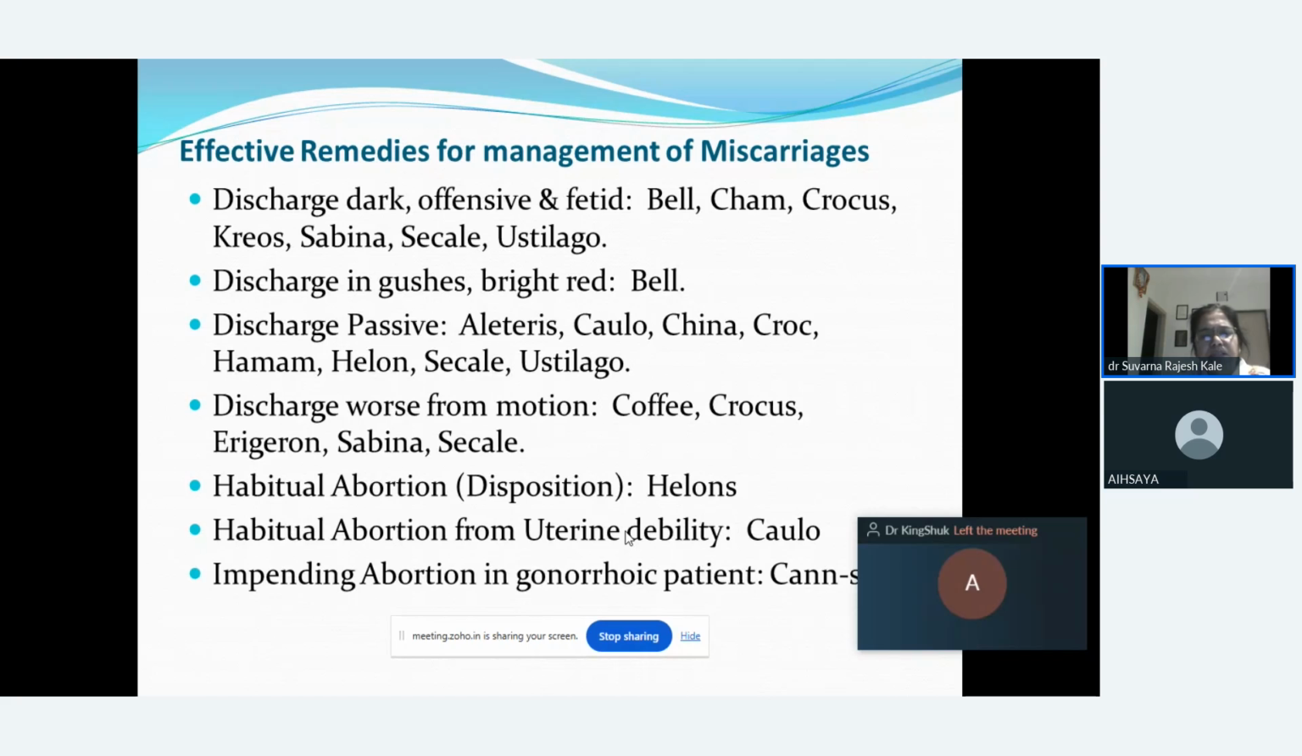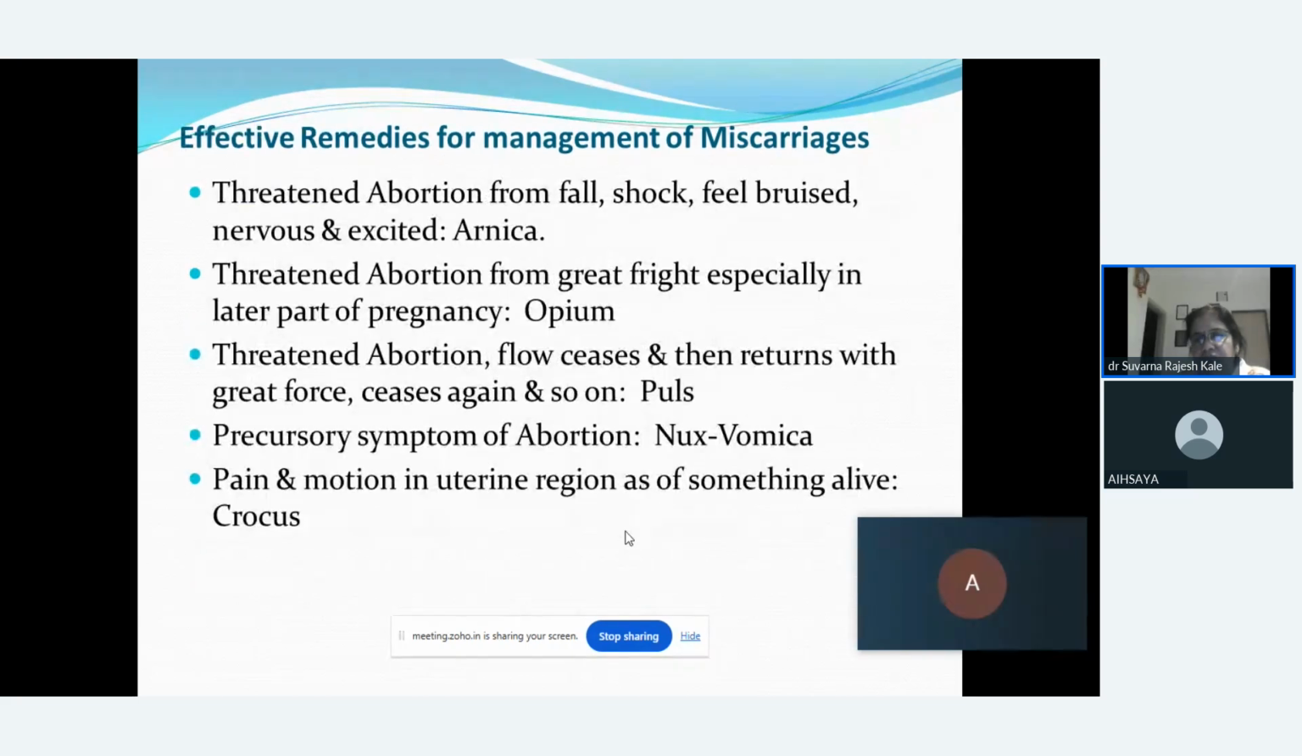When the discharges are gushing, bright red, only Belladonna is given in the repertory. When the discharges are passive, we can think of Aletris, Caulophyllum, China, and Crocus, or Helonias, Secale cornutum, Eupatorium. Discharges worse from motion, then Crocus, Sabina can be given. In cases of habitual abortion, if there is a disposition, we can think of Helonias. When the habitual abortion is from uterine debility, Caulophyllum can be given. If it is from a gonorrhea patient, Cannabis sativa can be thought of.